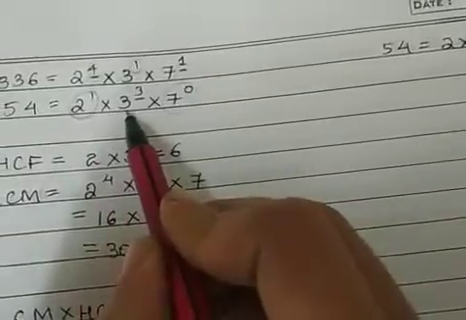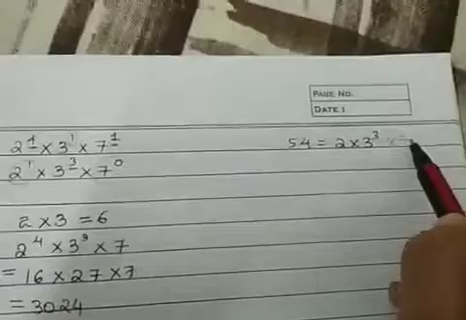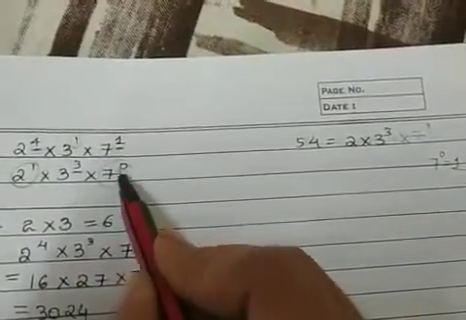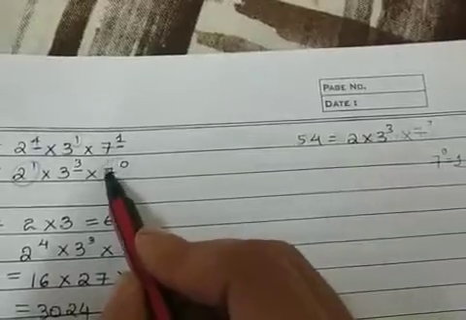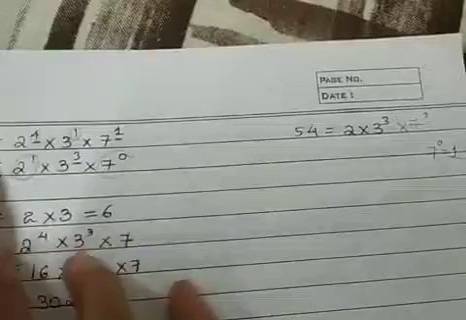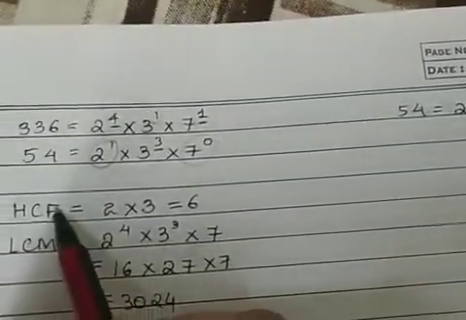This can be written as 2 raised to 1 multiplied by 3 cube multiplied by 7 raised to 0. Correct? 7 raised to 0 is 1. So instead of writing that 1, I can write it as 7 raised to 0. So all the factors you have to show in both the numbers. After that you have to find HCF.